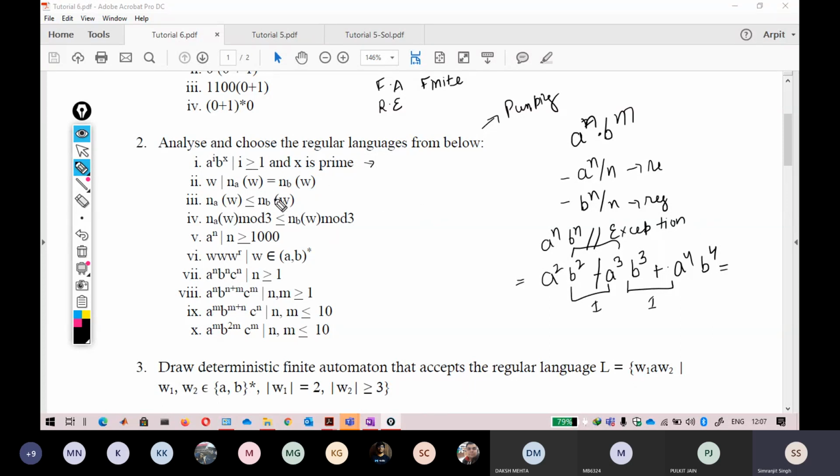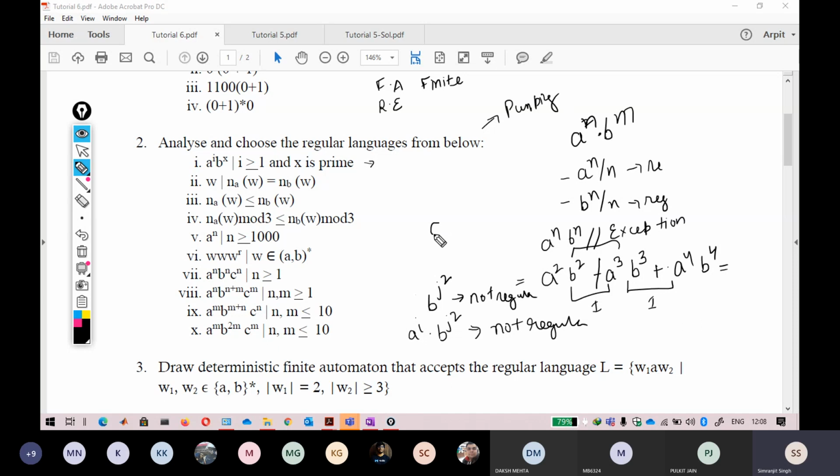Like b raised to power j raised to power 2, something like that. This was not regular, because we are not able to find any particular AP in this one. And if I combine it with any other string, like a raised to power i and b raised to power j raised to power 2, this is again not regular.